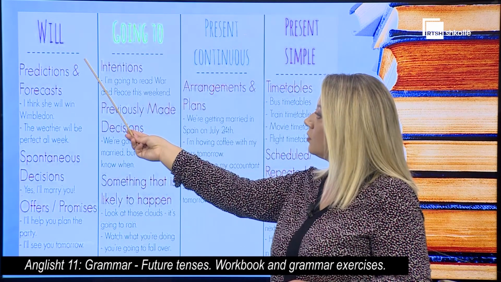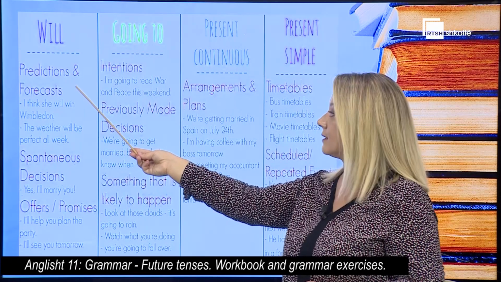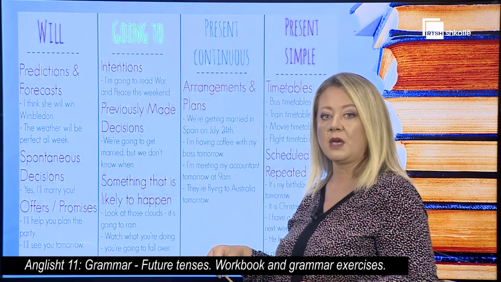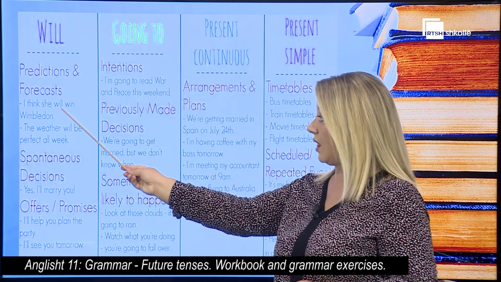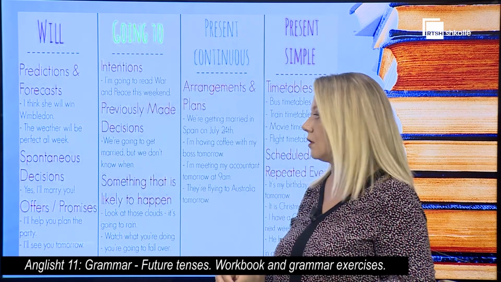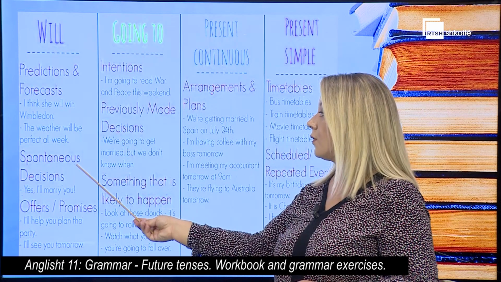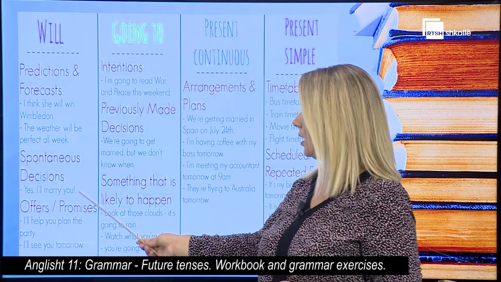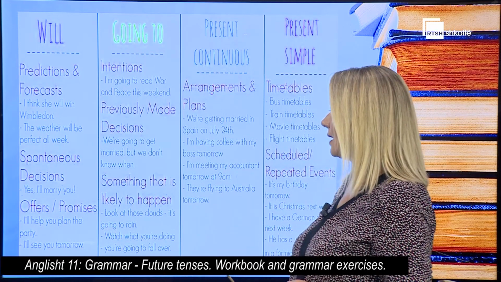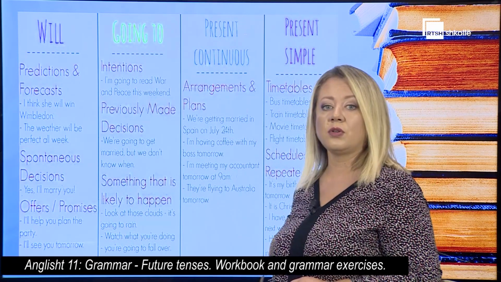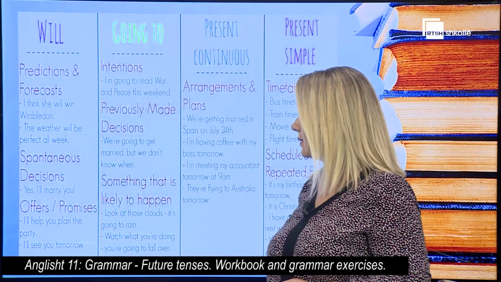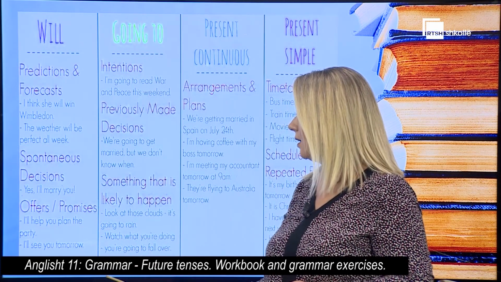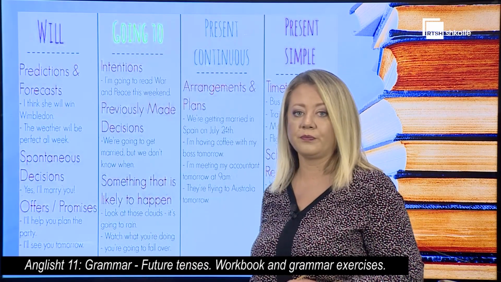Will is used for predictions or forecasts. For example, the weather will be perfect all week as a forecast, or I think she will win Wimbledon. It's used for spontaneous or on-the-spot decisions. Yes, I'll marry you might be a perfect example. It is also used for offers or promises. For example, we say, I'll help you plan the party, or I'll see you tomorrow.